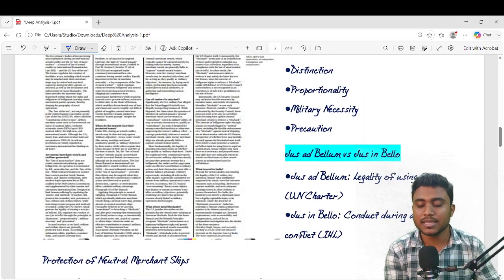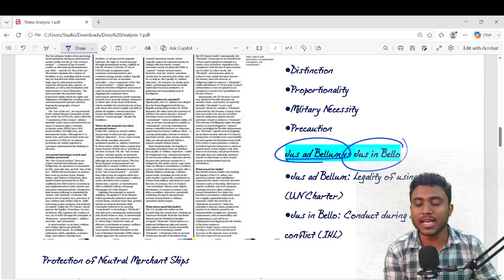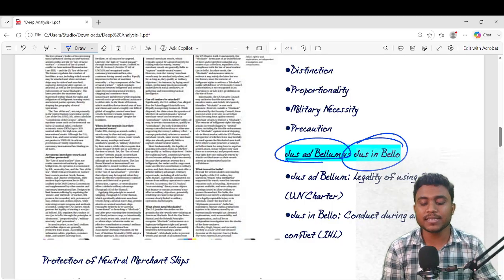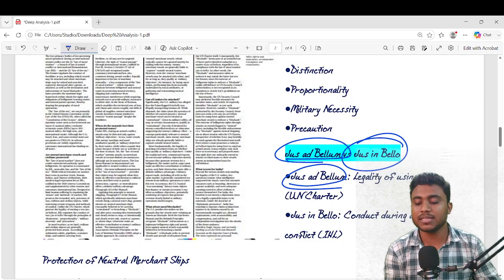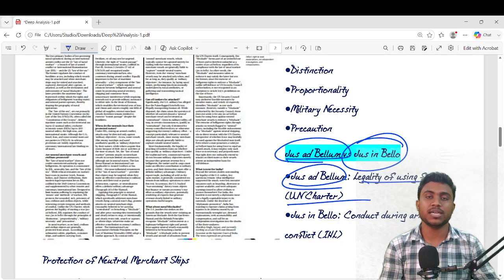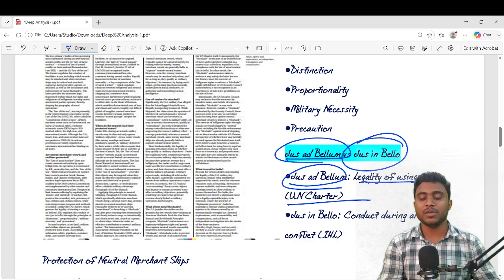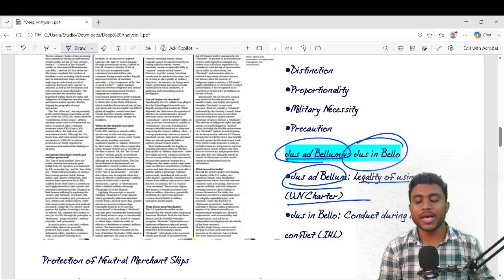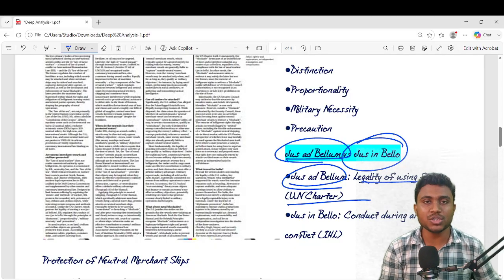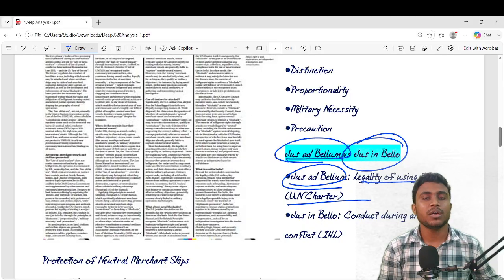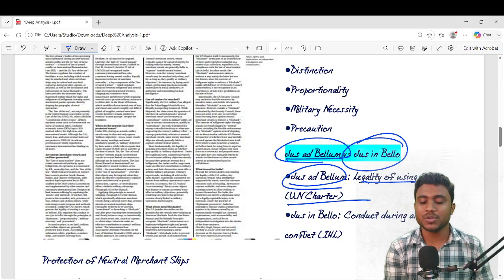They discuss jus ad bellum and jus in bello. What is this? Jus ad bellum means legality of using force. That comes under the UN Charter. The UN Charter says where we can use force, where is the legality. Can US forces bomb the Indian seafarers, bomb the merchant navy?